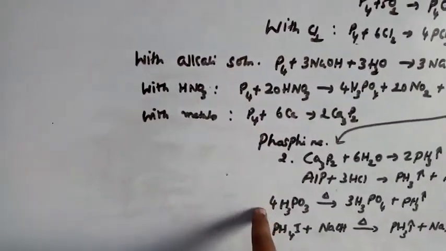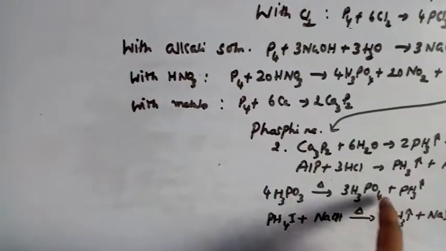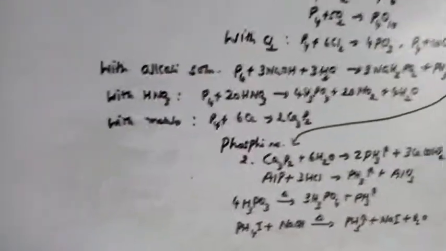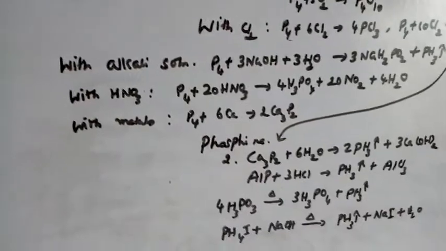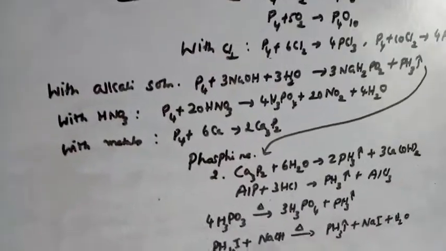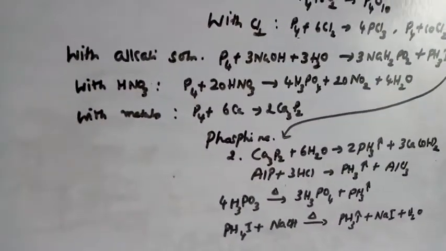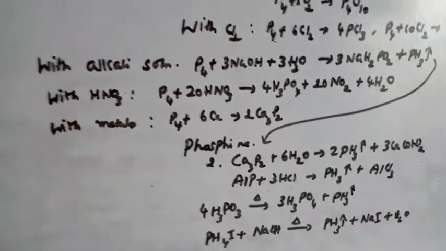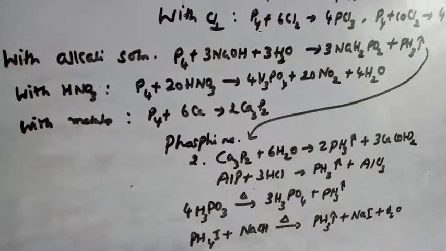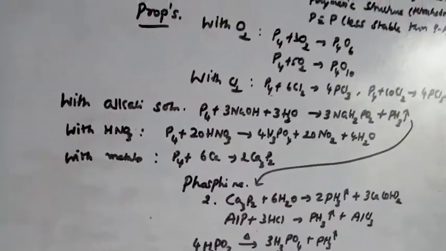Next, here they gave that when phosphorus acid is heated, it gives phosphoric acid. How will they ask the question? What happens when phosphorus acid is heated? At that time it forms phosphoric acid. Moreover, phosphine is evolved. When we need pure phosphine, we take phosphonium iodide and treat it with sodium hydroxide solution to form phosphine. Clear?